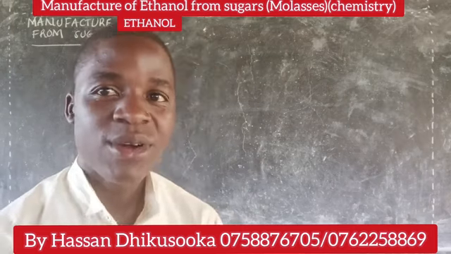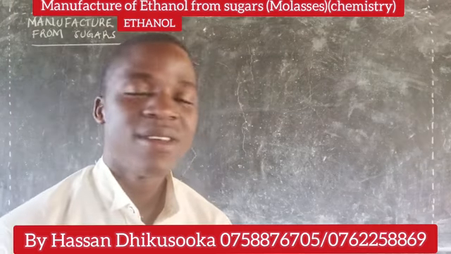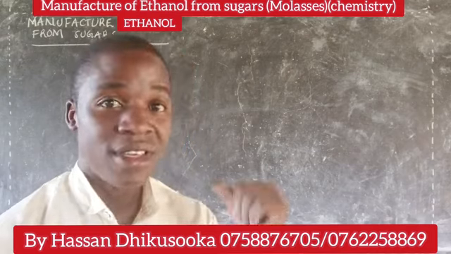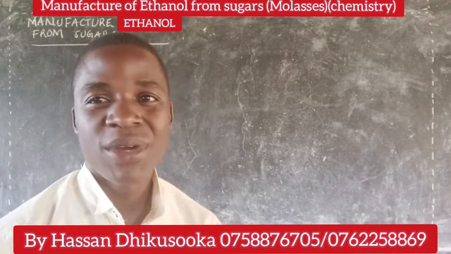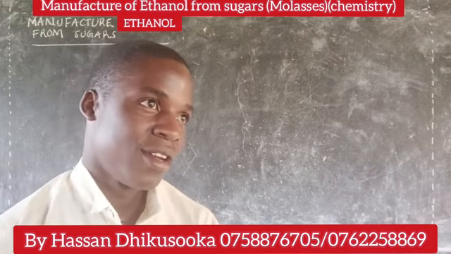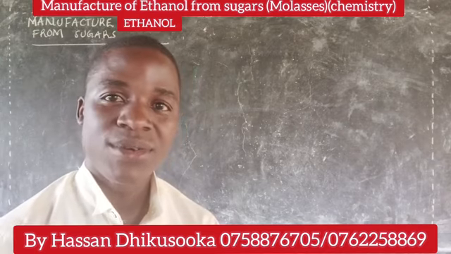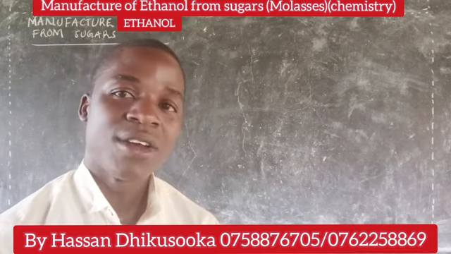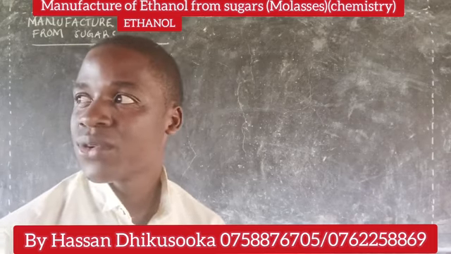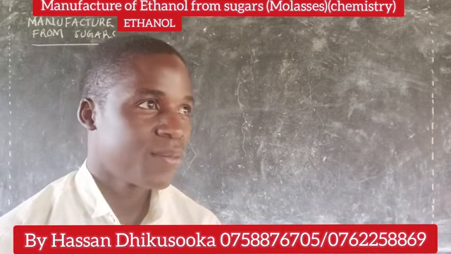What can we call any substance that contains sugar, which can be used during the manufacture of ethanol from sugars? Common examples people normally find are sugar canes, which are sources of sugar, and molasses, which you get at any factory that produces sugar.